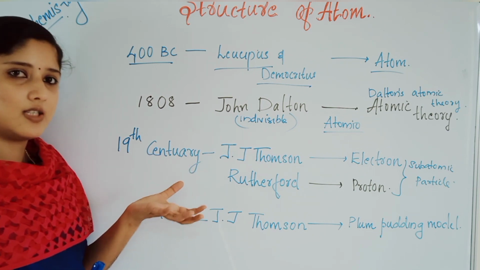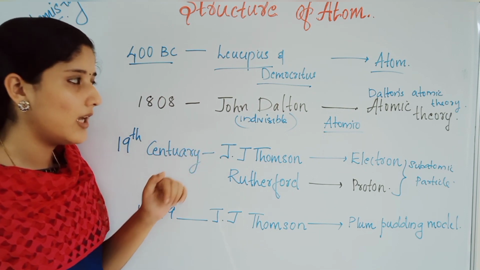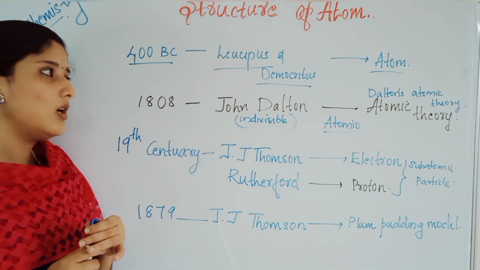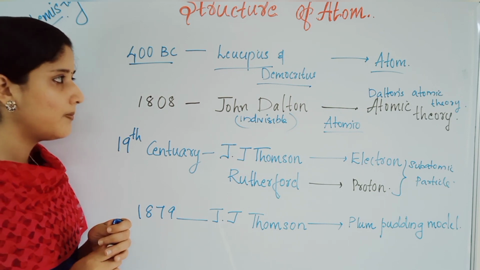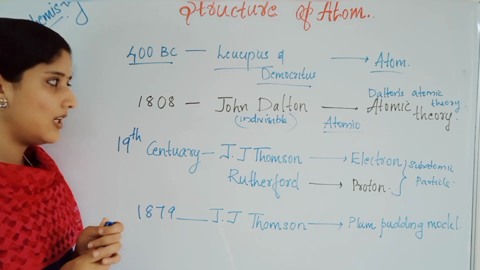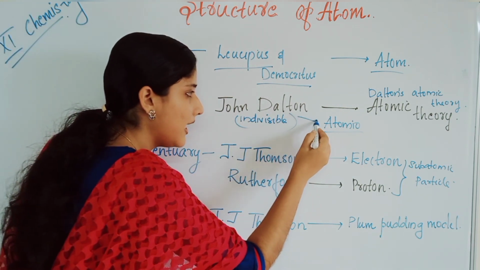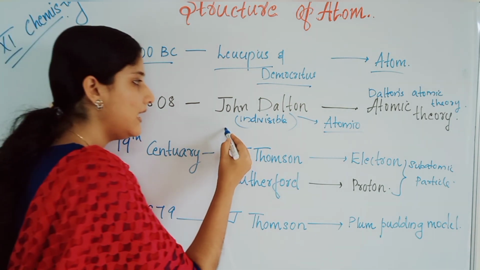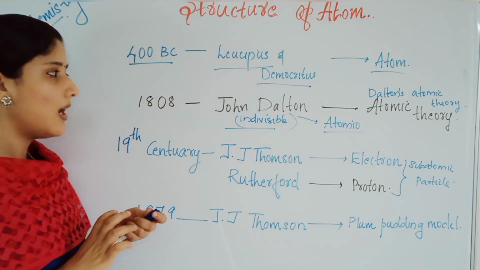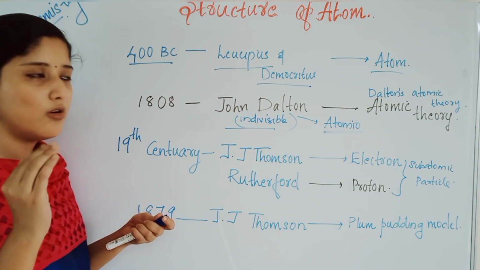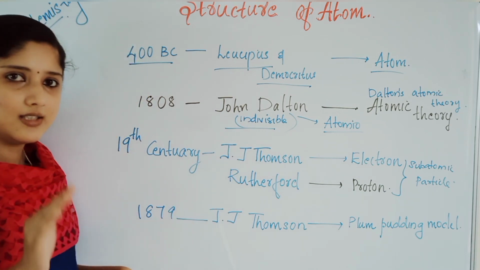But Leucippus and Democritus could not provide any scientific reasons or any evidence for this concept. In 1808, scientist John Dalton told about atomic theory, called Dalton's atomic theory. You may have studied it in your 9th class, isn't it? He told that atom is from the Greek word atomio, meaning indivisible. Atom is an indivisible particle. We cannot further divide atom.